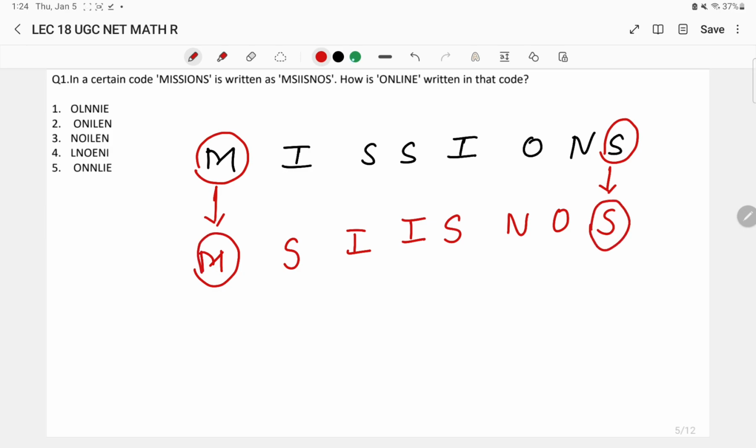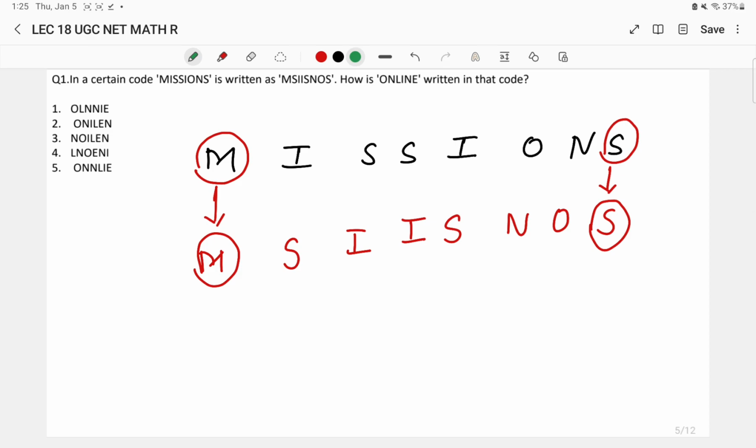Okay, now for the left out letters, what they have done is actually interchanged the position in one particular pair. It means that they have interchanged the position of the letters in the pair of 2.